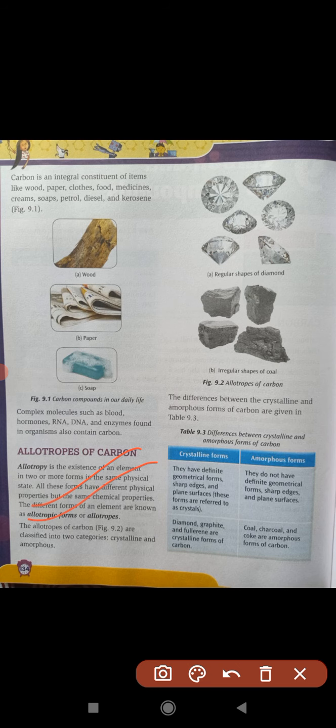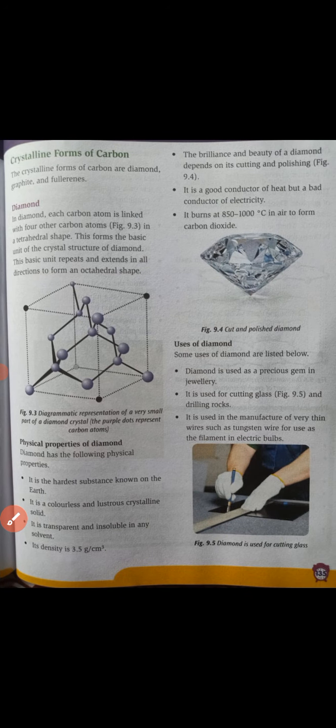The allotropes of carbon are classified in two categories, crystalline and amorphous. Students, crystalline means they have a definite geometrical form, and amorphous means no proper form. Coal, charcoal, and coke are amorphous because they don't have a proper shape. You can practically check that. And diamond, graphite, and fullerene are the crystalline forms of carbon. These three are in your syllabus. Crystalline means they have a proper shape.